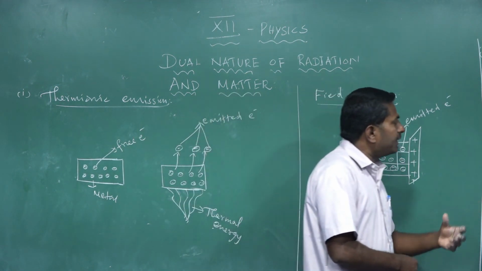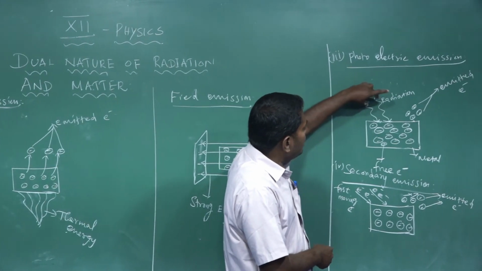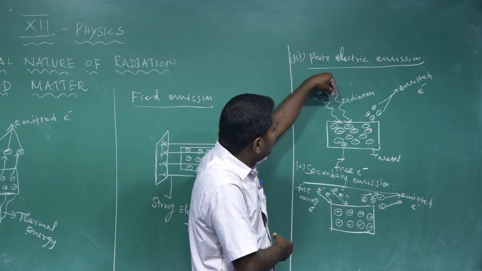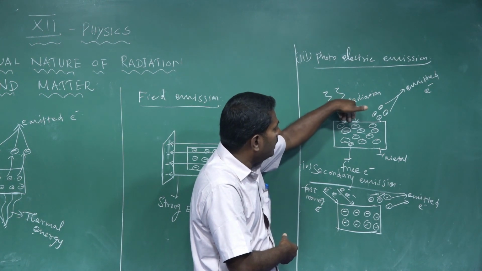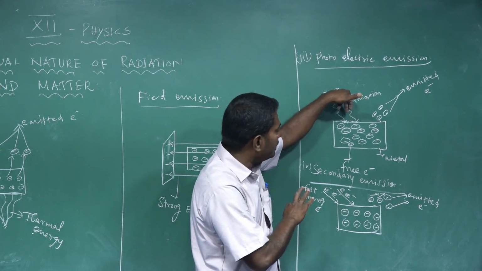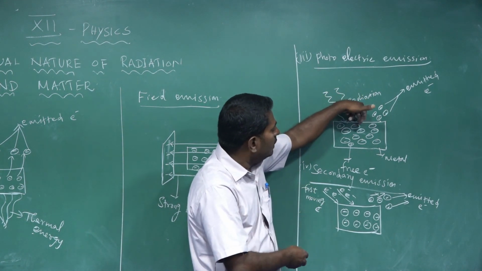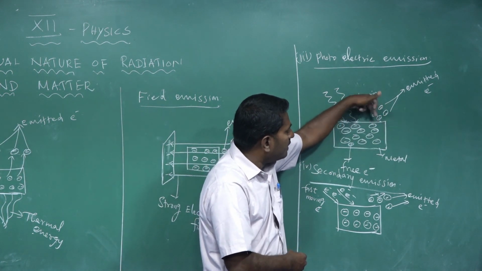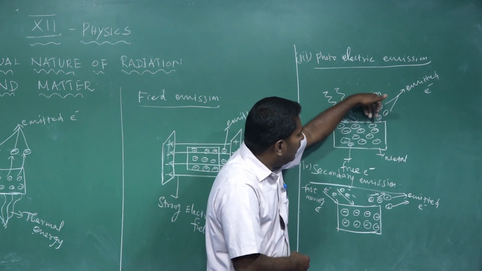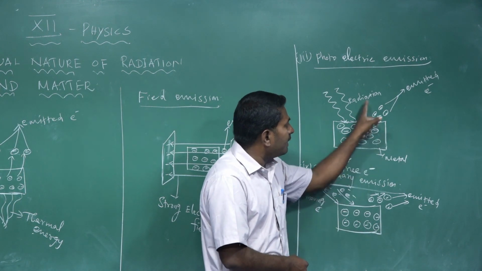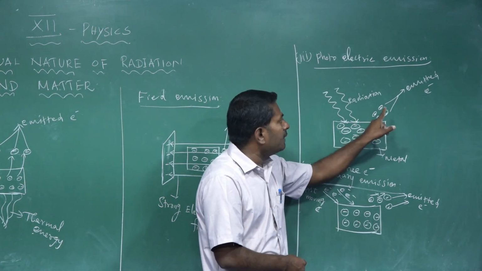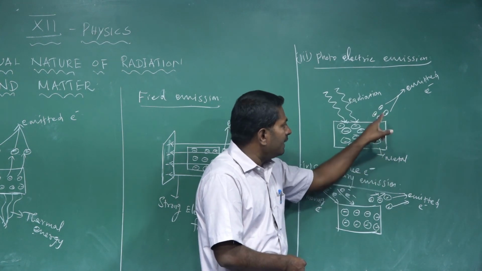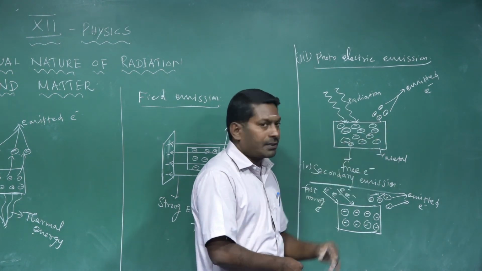Then another one, photoelectric emission. When radiation of suitable frequency, which carries energy, is illuminated on the surface of the metal, the radiation transfers its energy to the free electrons. Then the free electron acquires additional energy, crosses the surface barrier, and leaves the surface of the metal. That process is called photoelectric emission. Here the emitted electrons are called photoelectrons.